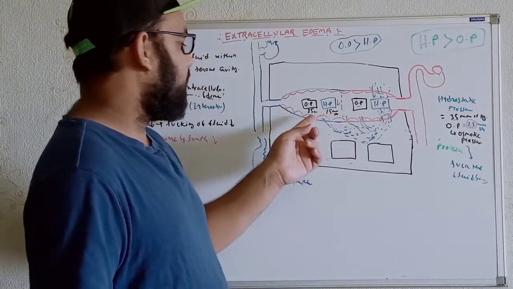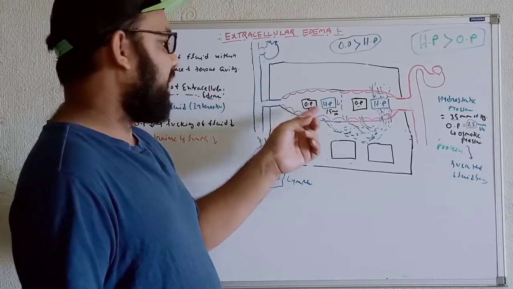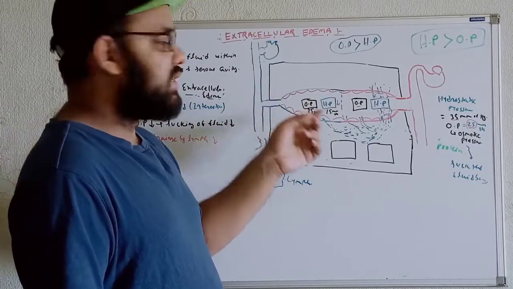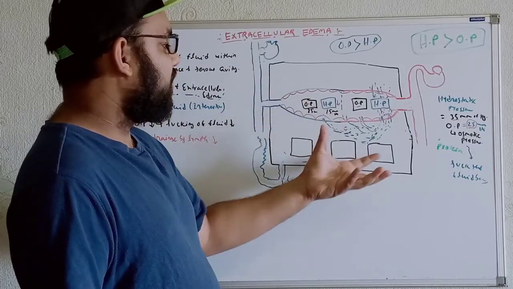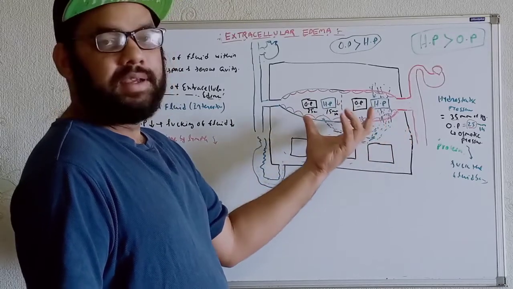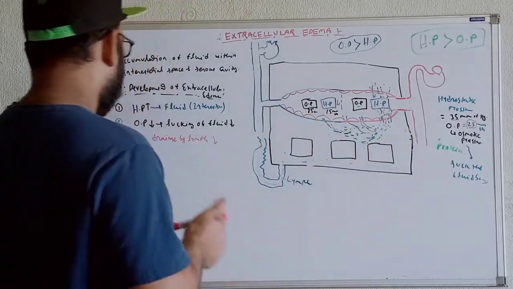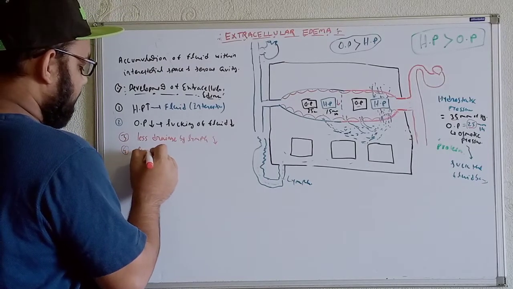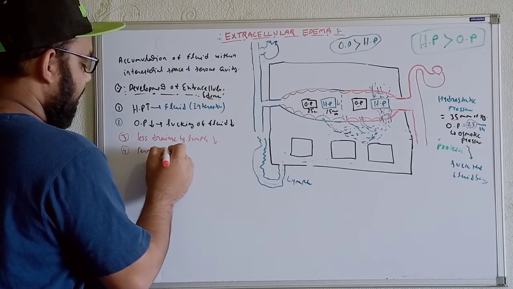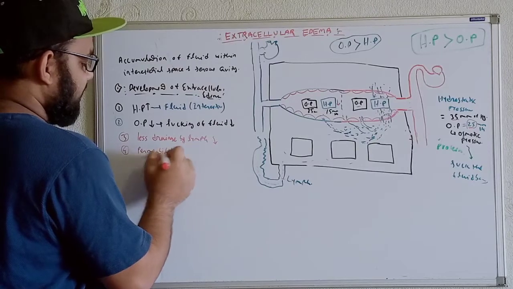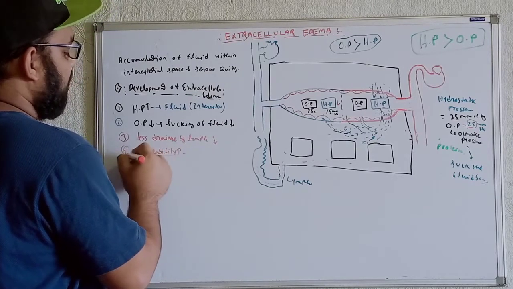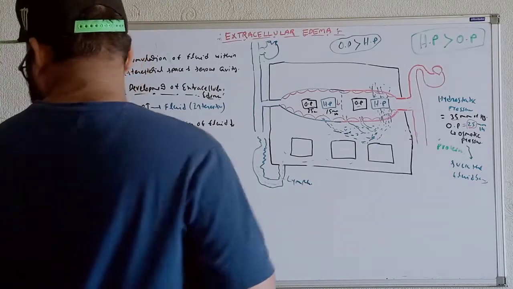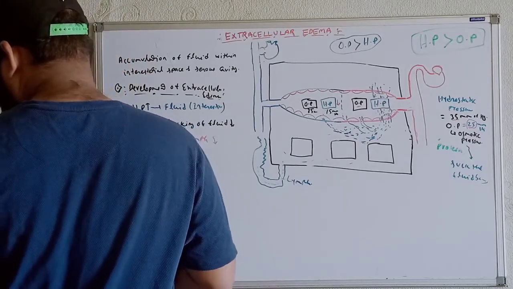If the permeability through the gaps of the endothelial cells is increased, more fluid will reach the interstitial space. So the fourth reason is that the permeability is getting increased. So these are the reasons for the development of edema.